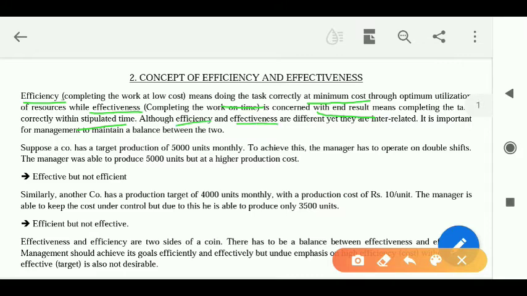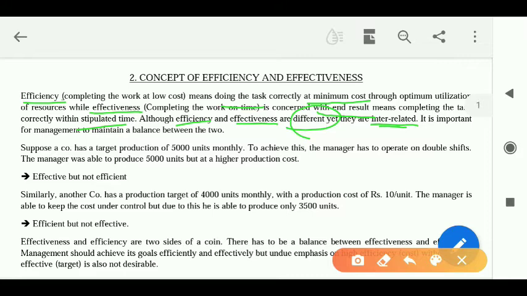Effectiveness and efficiency are different. One is dealing with cost and resources, and the other with targets and organizational goals. But yet they are interrelated. This is very important. Questions may come as to which one is more important, or are both important for the organization, and which one the organization should give more preference.